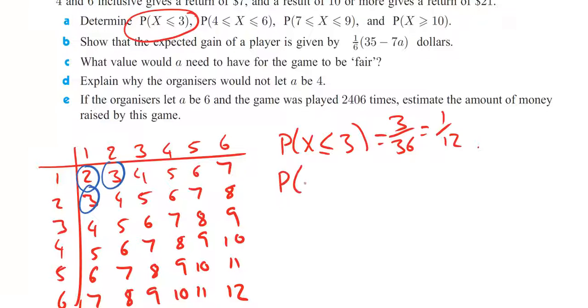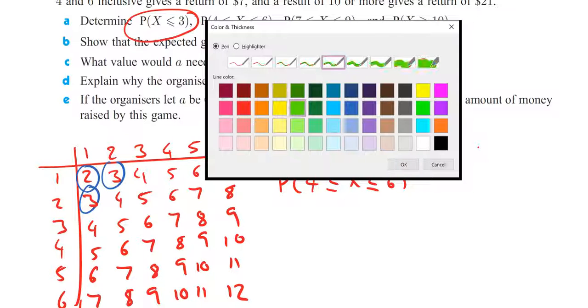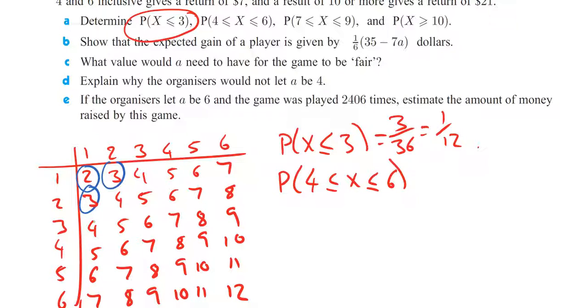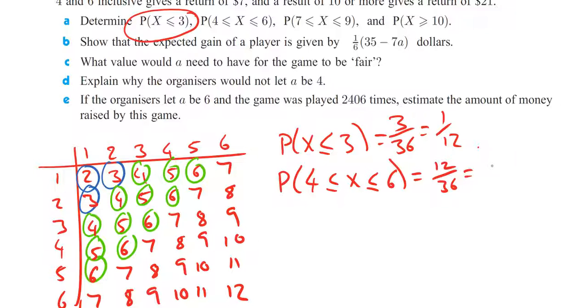The probability that we are between 4 and 6 inclusive, well, let's work that out. We're going to have 1, 2, 3, 4, 5, 6, 7, 8, 9, 10, 11, 12. So it's going to be 12 out of 36, which is, of course, a third.